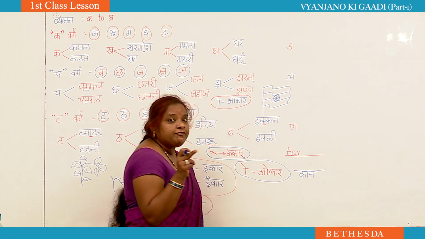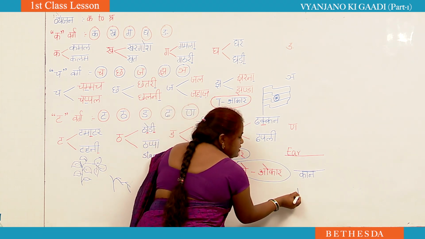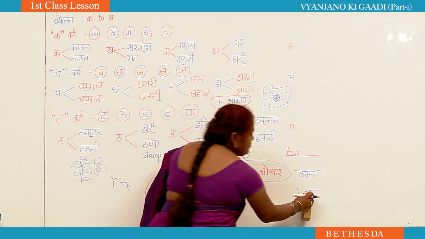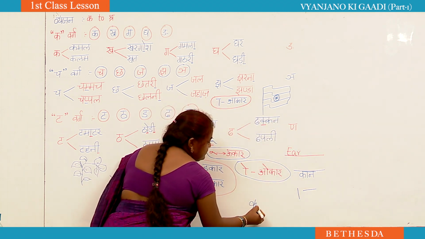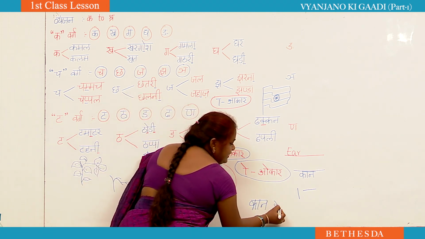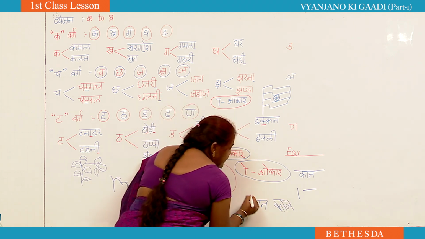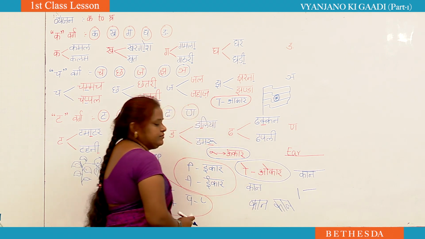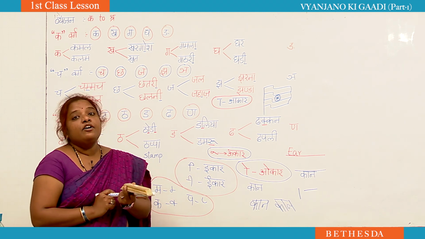But if your handwriting should be neat, then the straight lines and the sleeping lines should be straight. Only then they look very neat. See, I wrote like this. Is it looking neat? No. If I write like this? No. So, if you write them straight, then only it looks neat. Okay, so don't make the letters slant to any one side so that you can learn very well.